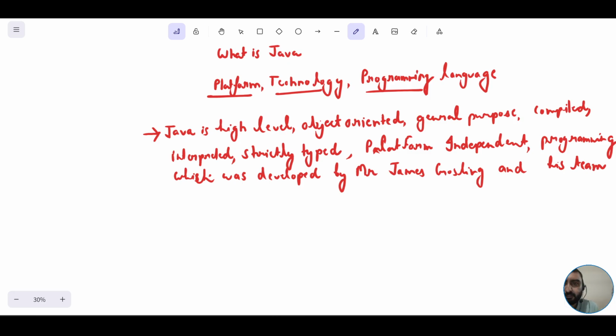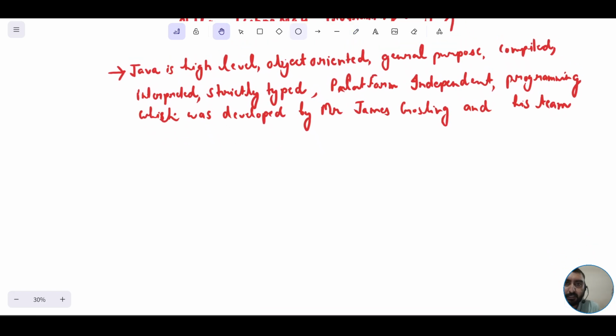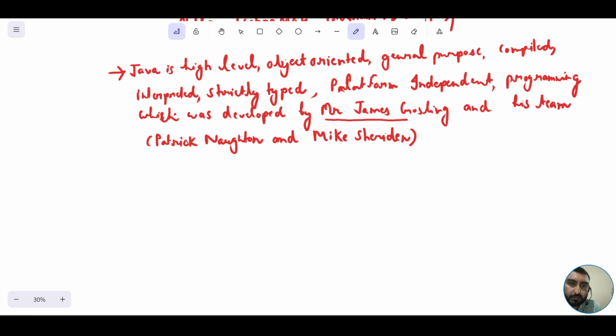Basically, the other main persons except Mr. James Gosling, which were involved, were Patrick Norton and Mike Sheridan. So these were the two persons which were involved, except Mr. James Gosling.